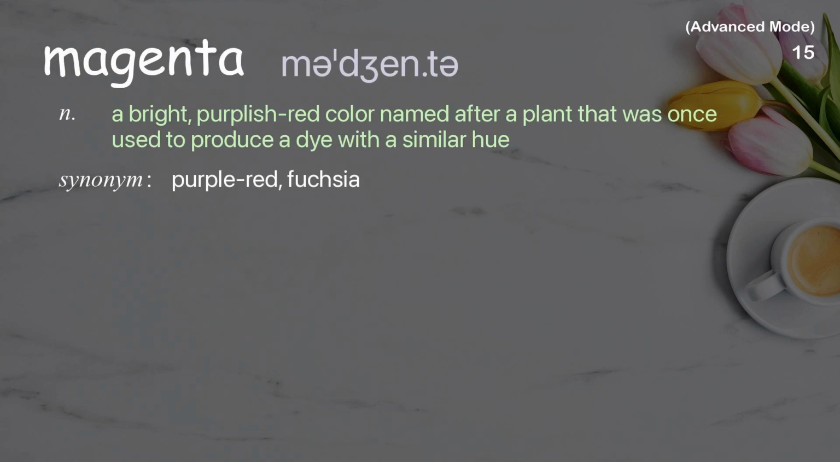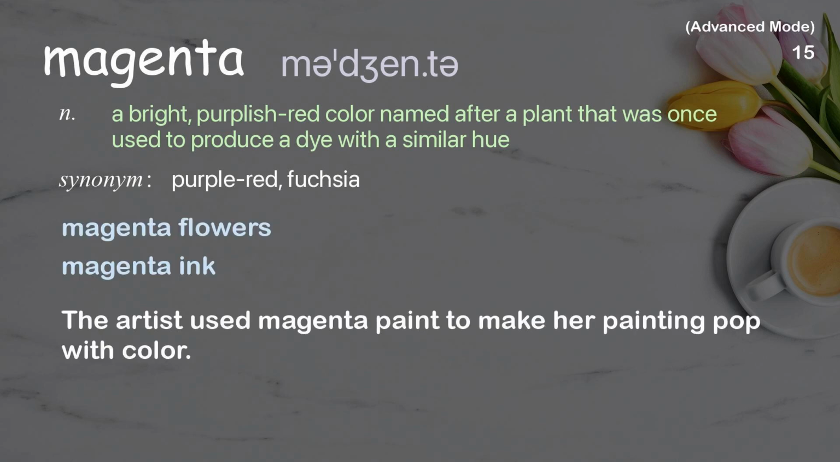Magenta. A bright, purplish-red color named after a plant that was once used to produce a dye with a similar hue. Examples: Magenta flowers. Magenta ink. The artist used magenta paint to make her painting pop with color.